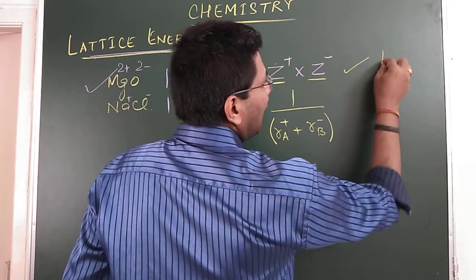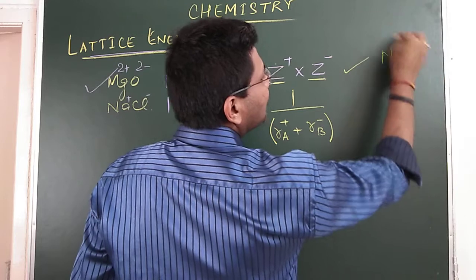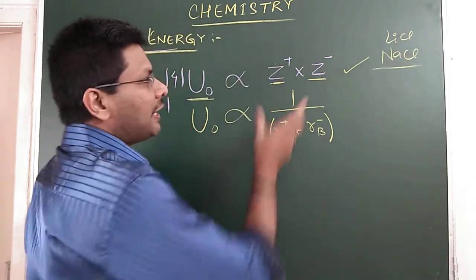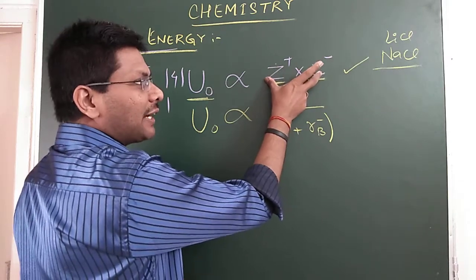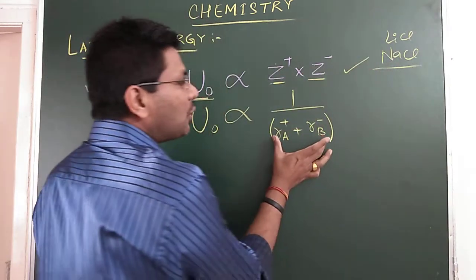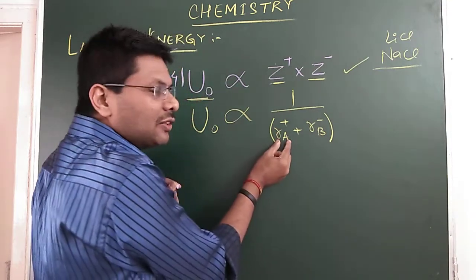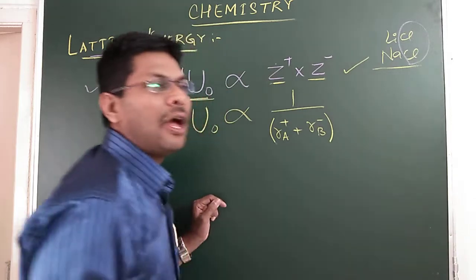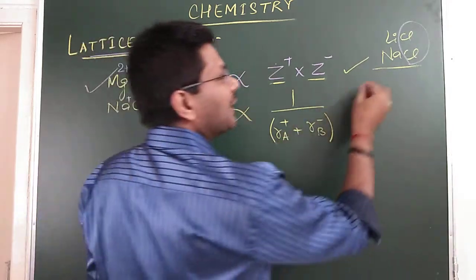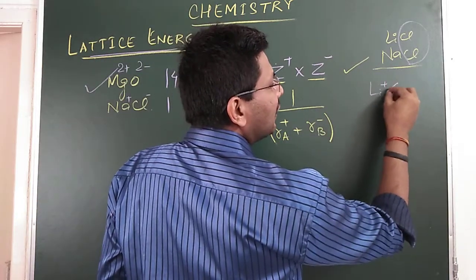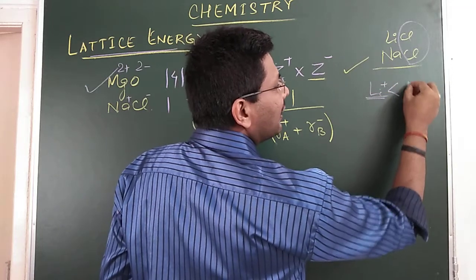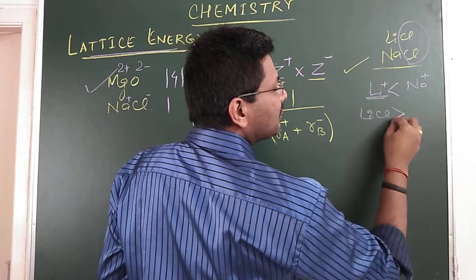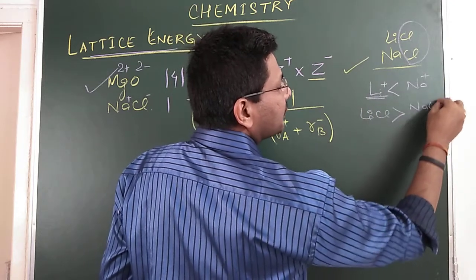Suppose we try to find out the lattice energy of NaCl and LiCl. Here the product of charge on cation and anion are equal. So we have to resort to the second thing, that is the radius of the cation plus the radius of the anion. Here the radius of the anion is common because it is only the chloride ion. So the radius of lithium will decide. The radius of lithium is less than the radius of sodium. Therefore, the lattice energy of lithium chloride is more than that of sodium chloride.